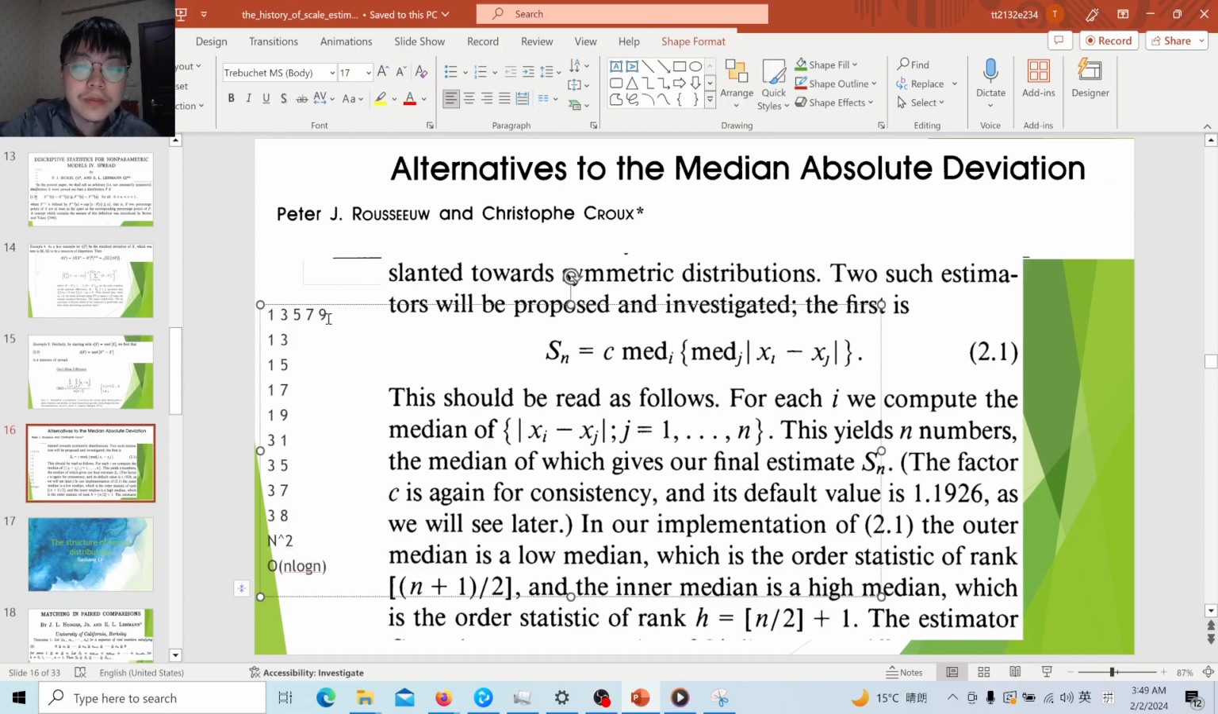Therefore, this paper is very popular in biostatistics, with more than 2,000 citations. And